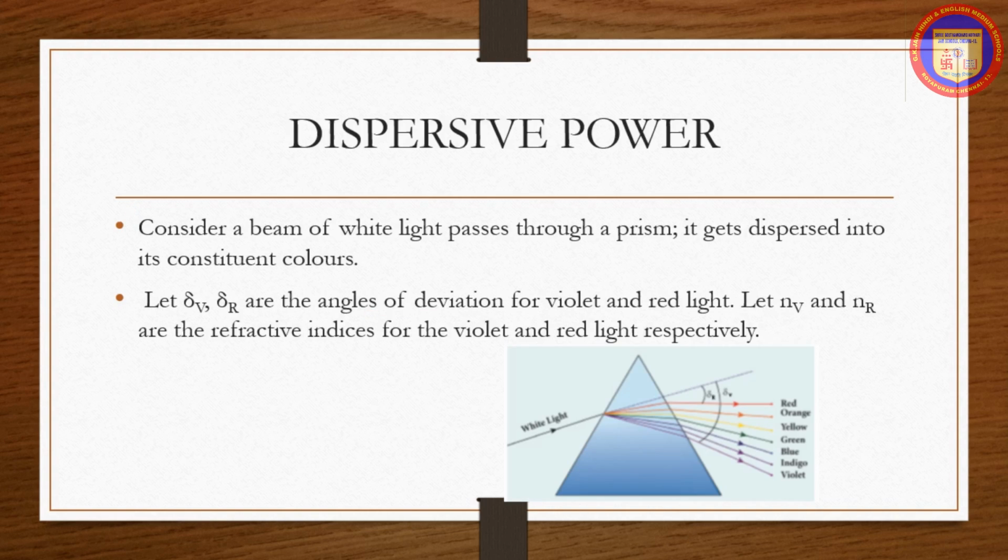Next, we'll see about the dispersive power. Consider a beam of white light passing through a prism. It gets dispersed into its constituent colors, that is the VIBGYOR colors. Let delta V and delta R be the angle of deviation for violet and red light. Let NV and NR be the refractive indices for the violet and red light respectively.